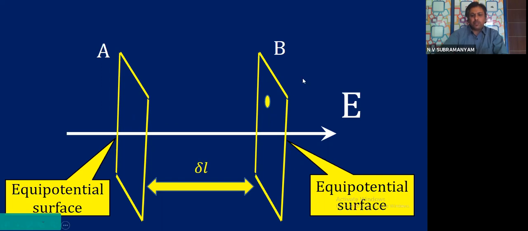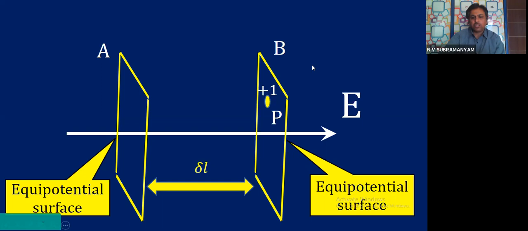Now, on the surface B, assume that there is a point P. On this surface, there is a point P. Then I am considering a unit positive charge at that point. You all know the meaning of unit positive charge. Plus 1 coulomb of charge. That is known as unit positive charge.